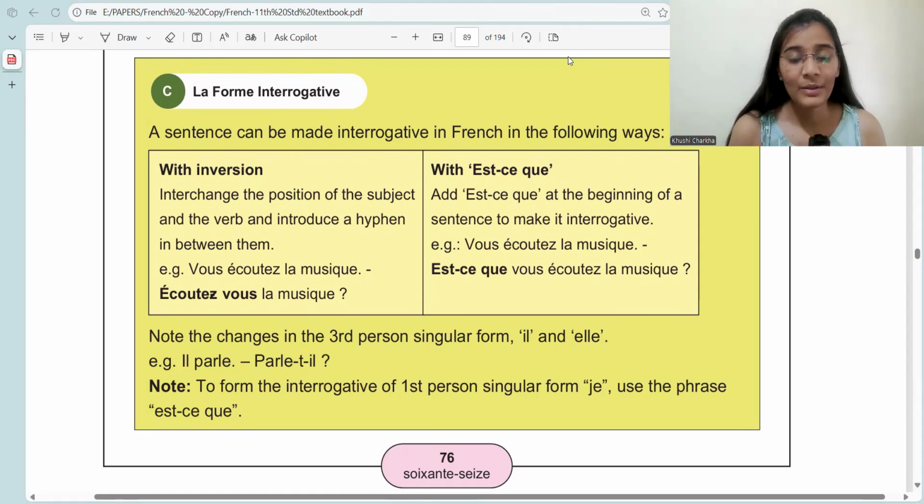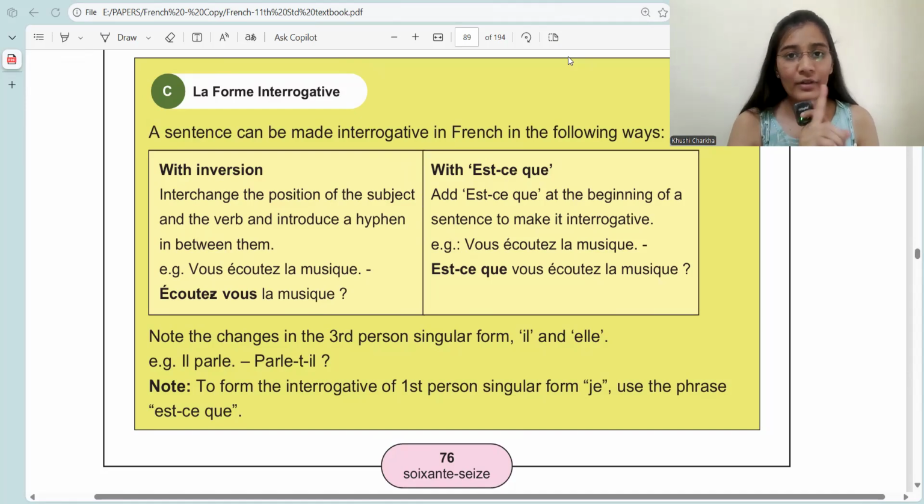A sentence can be made interrogative in French in the following ways. Interrogative sentence means a question sentence. There are following ways of making it interrogative. First one is with inversion. So what do I mean by this? Interchanging the position of the subject and the verb and introduce a hyphen in between them. I will change the subject and the verb and then I will add a hyphen in between them.